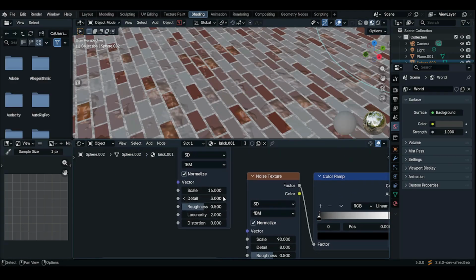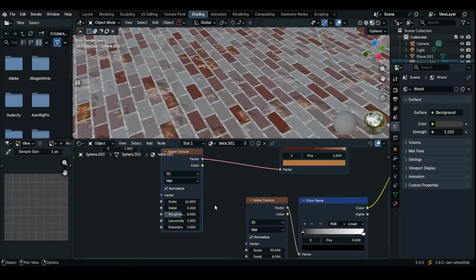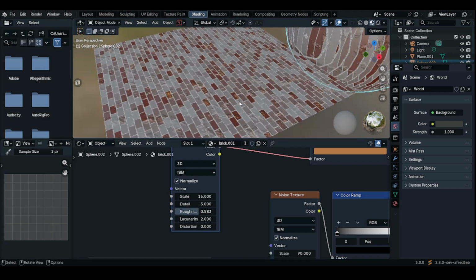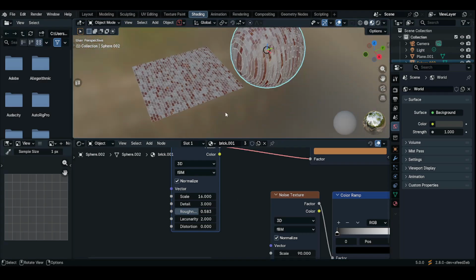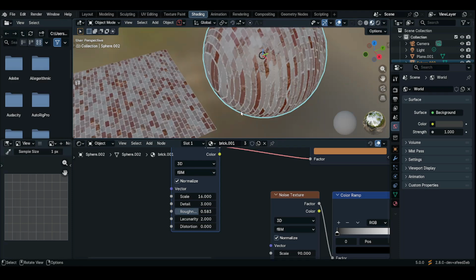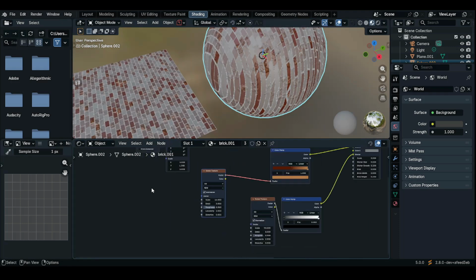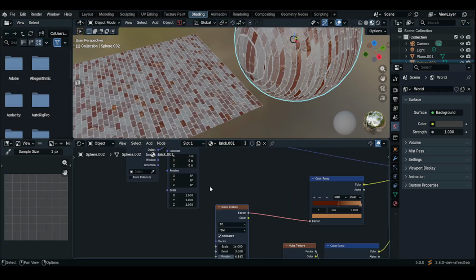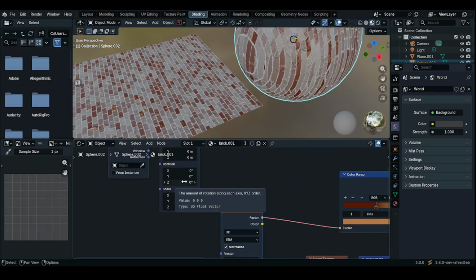Maybe you can increase the roughness of this noise texture. Maybe 0.3 is okay. Let's actually rotate this brick.